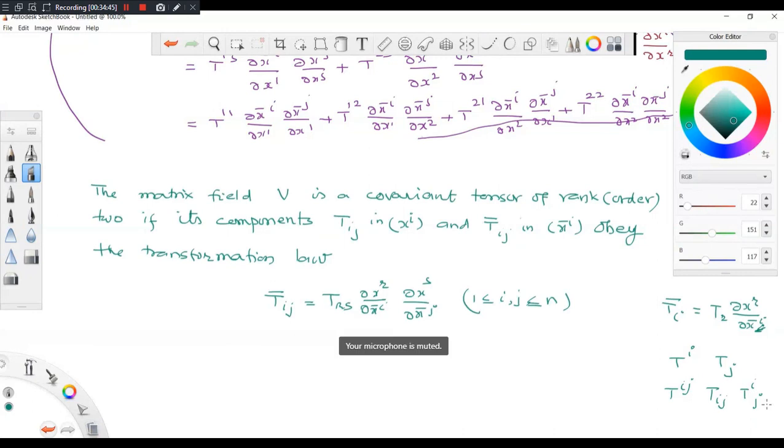But when you come to order 3 and so on, physical interpretation of mixed tensors will be very difficult. Up to 2 maybe it is a matrix, that much I can say.